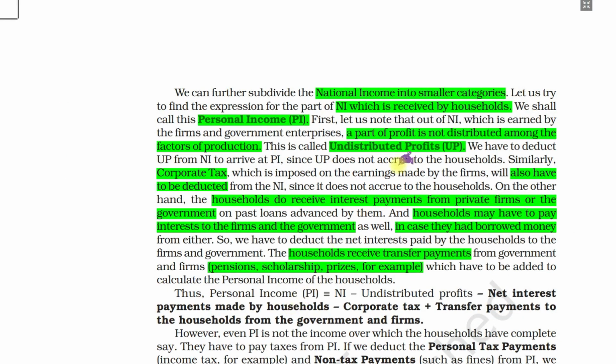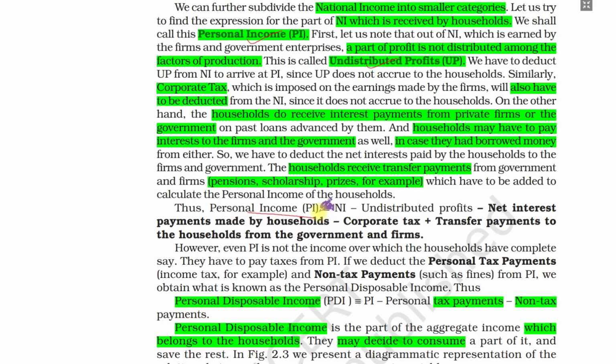National income is divided into smaller categories, and we further subdivide it into different subcategories: personal income, undistributed profits, and different kinds. So if we see personal income, we need to know the personal income of a household. We subtract from the national income we have calculated the undistributed profit, which is profit not distributed by the entrepreneur to their other firms. Net interest payment made by the households. Suppose we have taken some loans, so we have to make some payments. That is the interest payment.